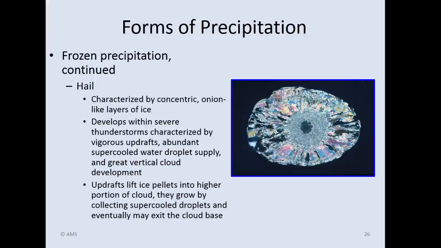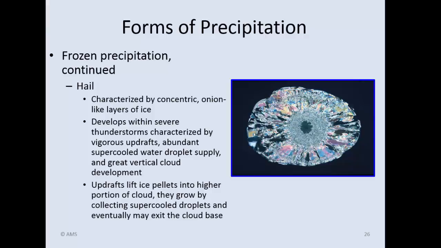Okay, hail, as you can see here, is totally different than an ice pellet. These are generally formed in cumulonimbus clouds in a thunderstorm. A very large, vertically developed cloud is what we need to have here. So we get an ice crystal that forms, and then we get a big updraft. The updraft carries this ice crystal further and further up into the cloud, where it comes in contact with supercooled water droplets.